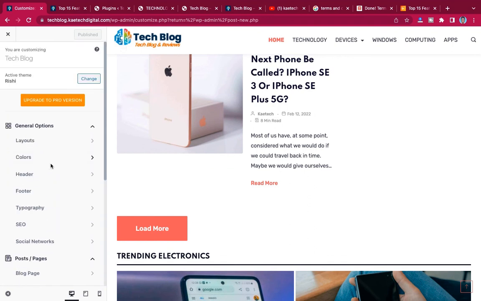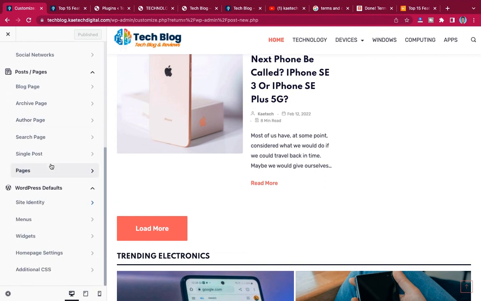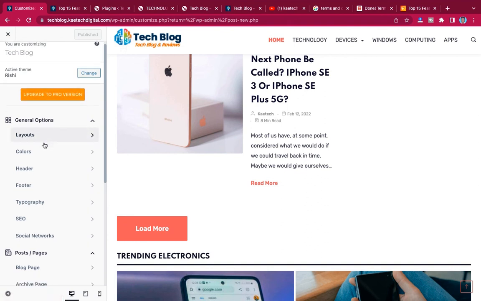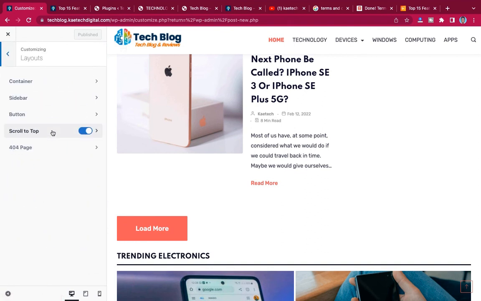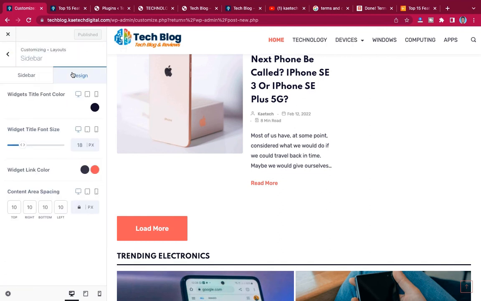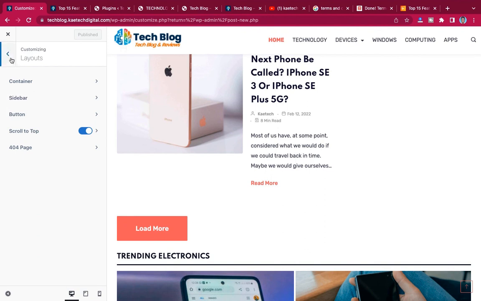Yeah, we are almost good to go. Everything is perfect, everything is good. So with the layout, I want to look at something. This is how the sidebar looks like, and let's look at the design. This is how the sidebar also looks like. I think everything is good and we are good to go.